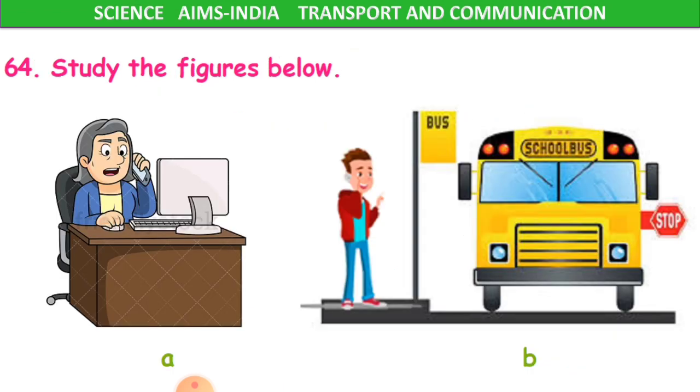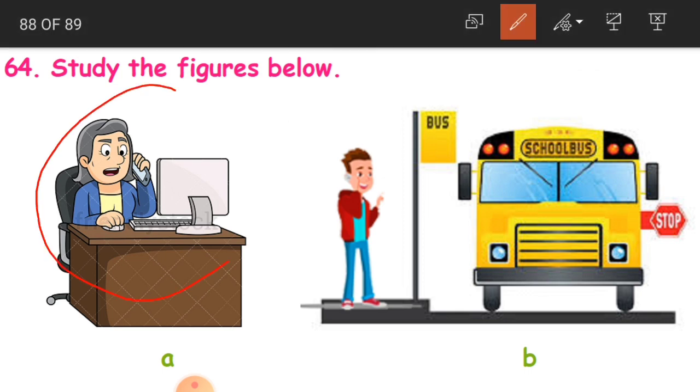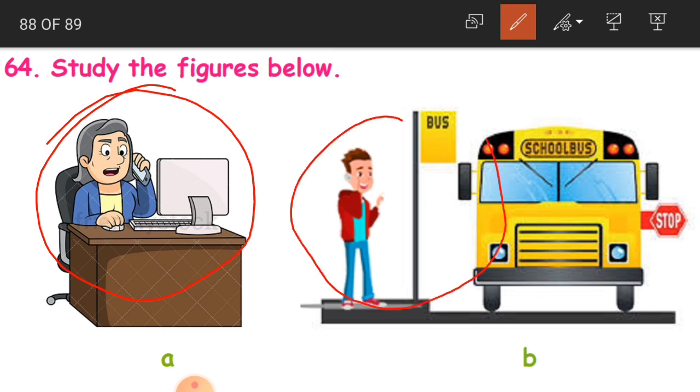Okay, now 64th question. Study the figures below. Okay, what is there? Yes, here also a person is talking on phone. Here also a person is talking on phone. But here, this is a bus stop. Here it is in the office. In the A picture it is in the office, and in the B picture it is near a bus signal, or bus stop. Clear? So what is the question?